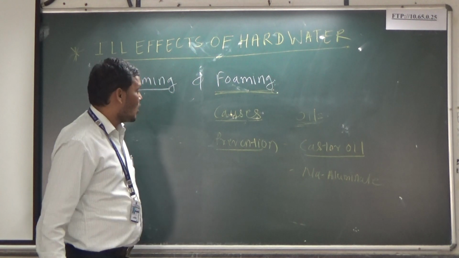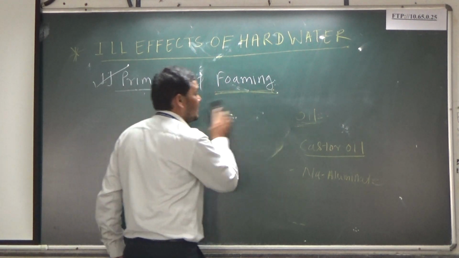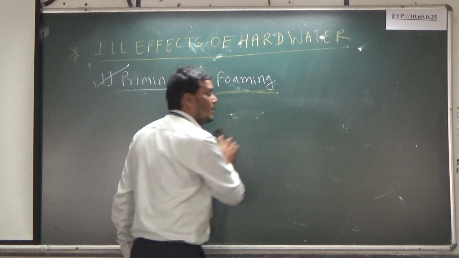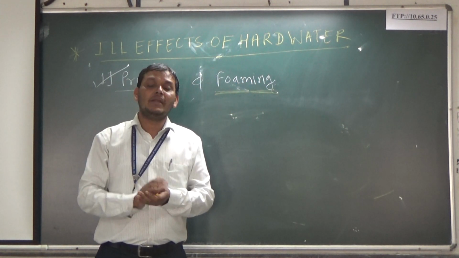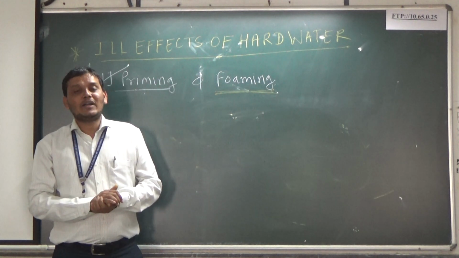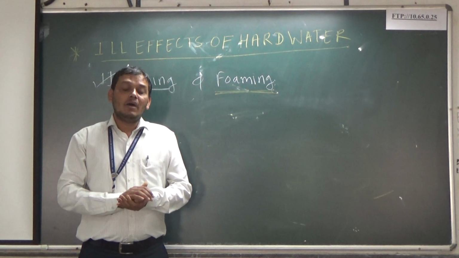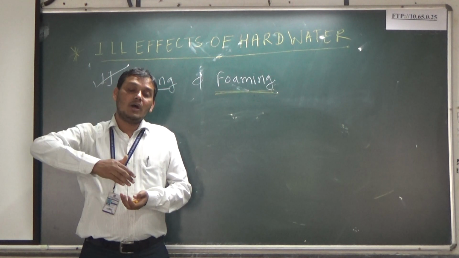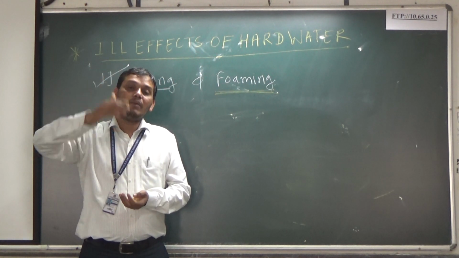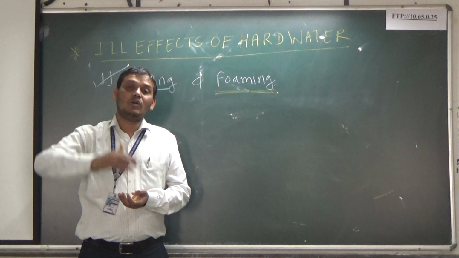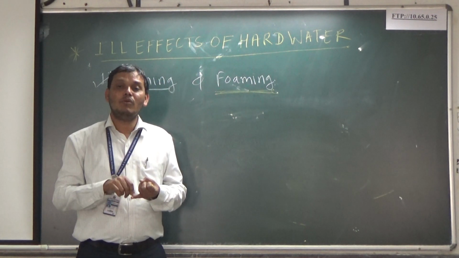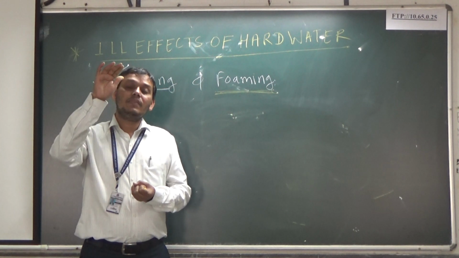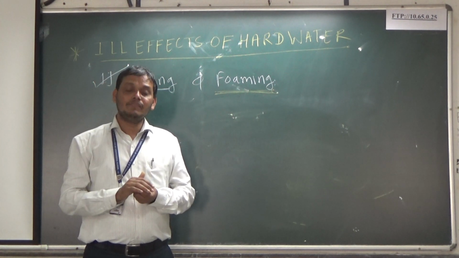Now the next important point is the disadvantages of priming and foaming. What are the drawbacks of priming and foaming? See, one major drawback of foaming is that due to formation of foam, we are not able to judge the actual height of the column well, right?